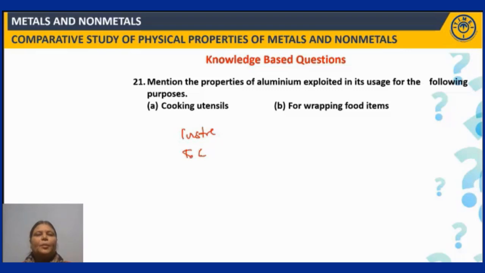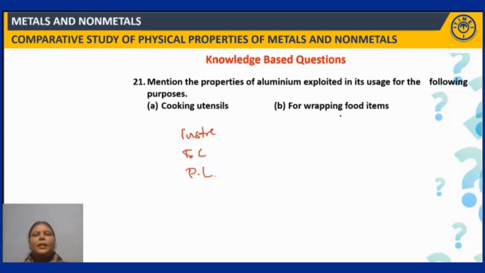And because of the formation of the protective layer coating of aluminium oxide on its surface, the durability of the utensils will be high because the main aluminium material will not get corroded. These are the properties that are exploited for making cooking utensils.